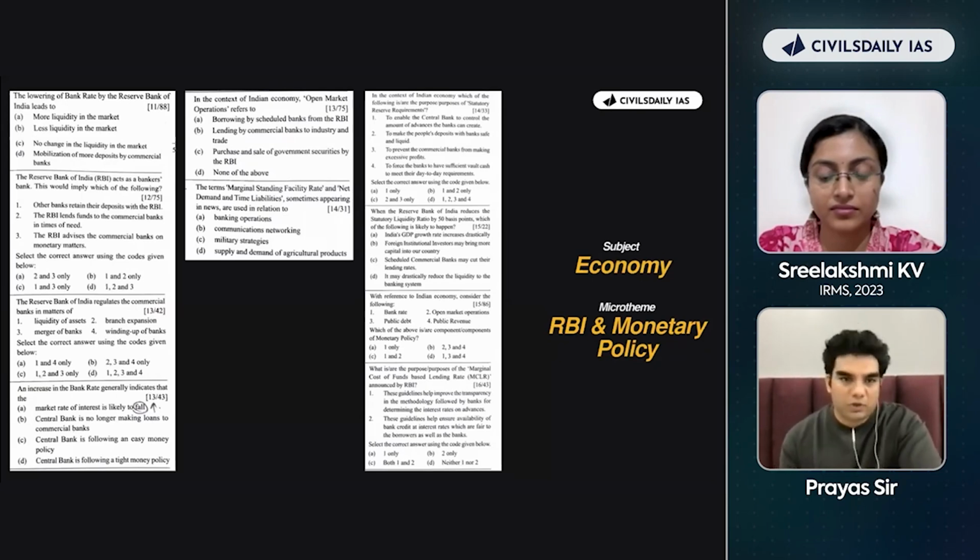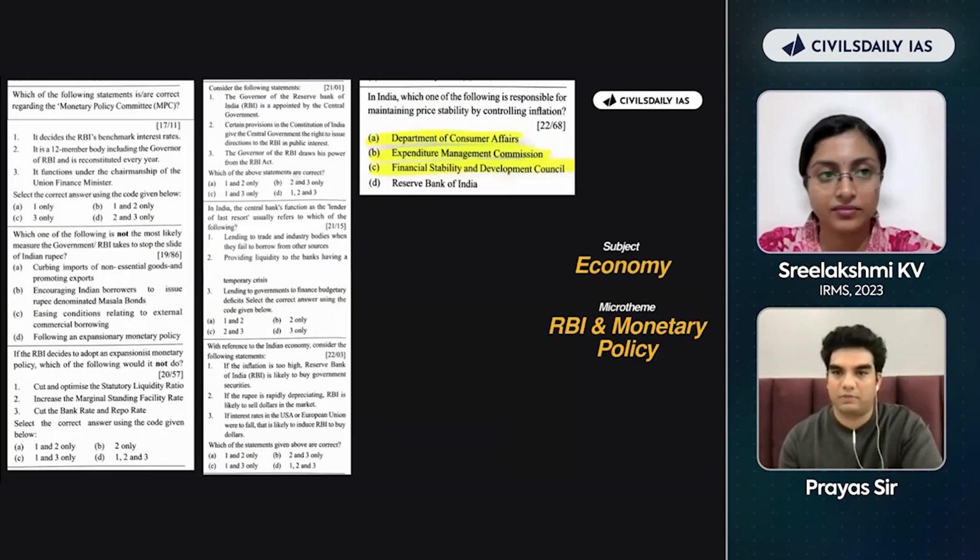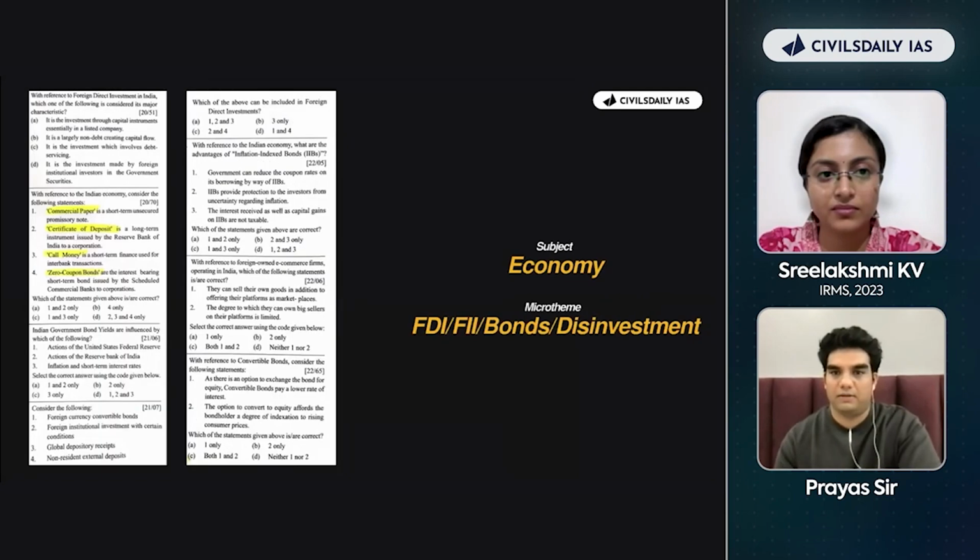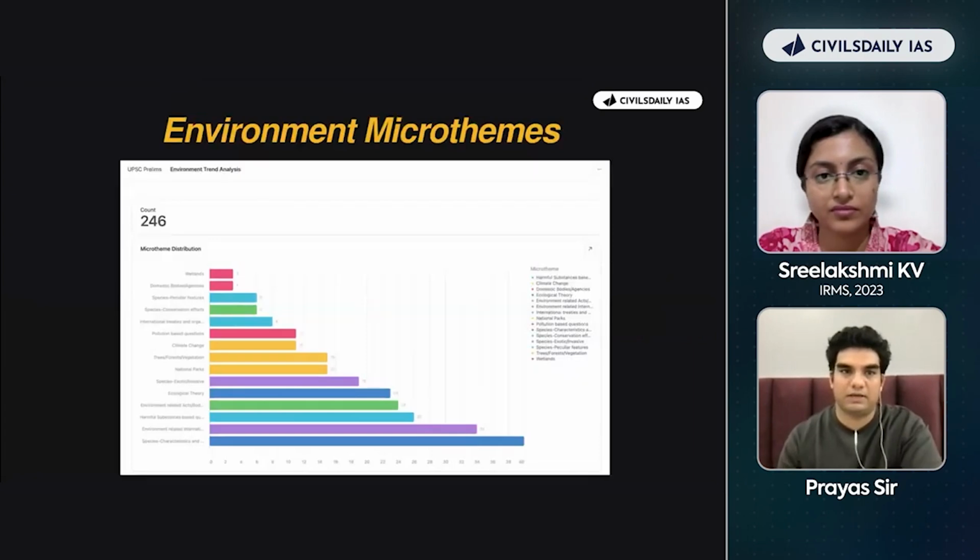Okay, same question, same paper थोड़ी आएगा. If the same paper was coming, of course you're ready, but that will never happen, right? So this is economy. RBI monetary policy as a micro theme. Look at the number of questions. There is another slide. And these are not the total number of questions. These are just whatever we could fit in. These are bonds, disinvestment. These are the questions. These are micro themes.